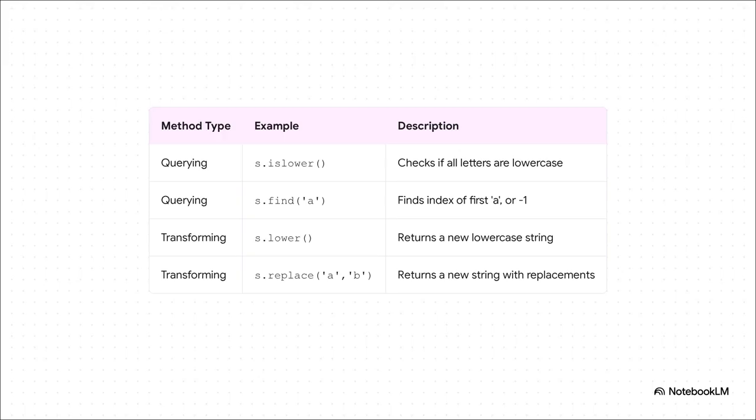It's answering a yes or no question. But a transforming method like .lower or .replace, it actually hands you a brand new string. This difference is subtle, but it's going to be absolutely critical in a few minutes.